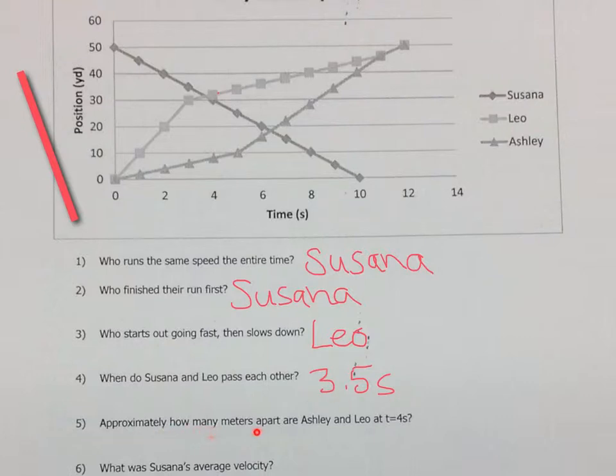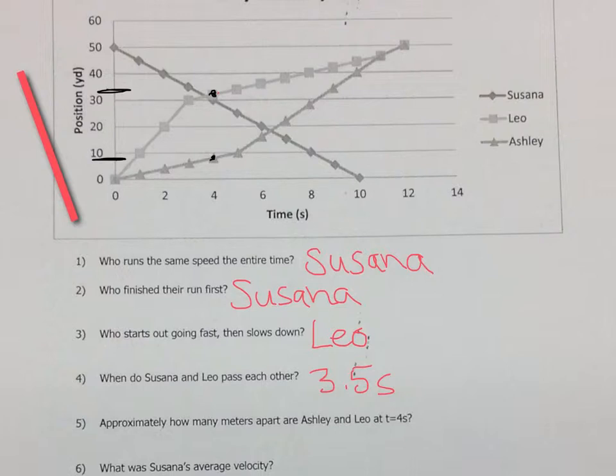Question 5, approximately how many meters apart are Ashley and Leo at t equals 4 seconds? So here is Ashley and here is Leo. So what we're looking at is we trace those values over to the position axis to look at how far apart they are.